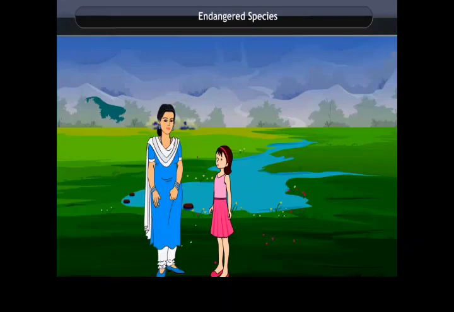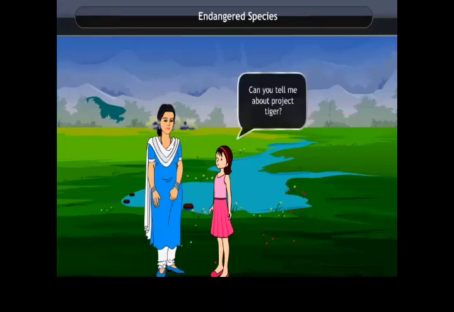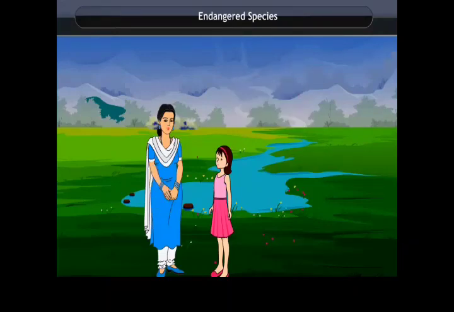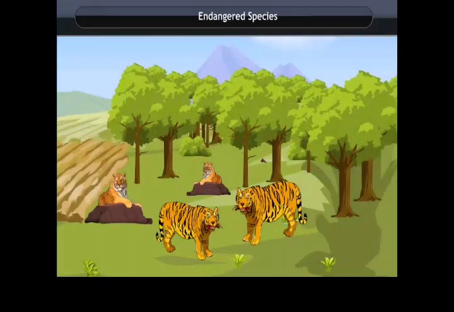Endangered species. Can you tell me about the Project Tiger? Project Tiger was launched by the government to protect the tigers in the country. The objective of this project was to ensure the survival and maintenance of the tiger population in the country. But what is the need to protect them? Are they present in an abundant number in the forest?